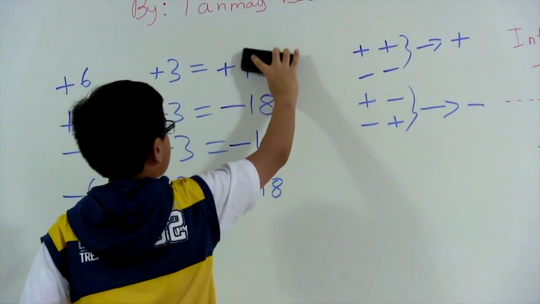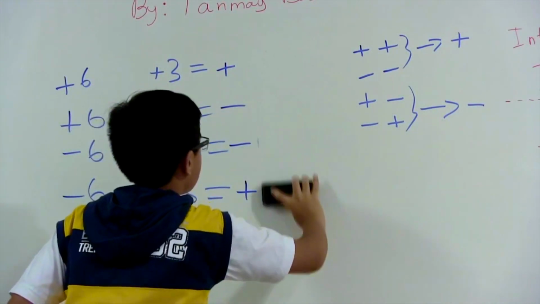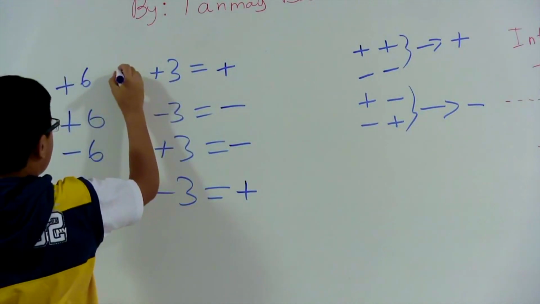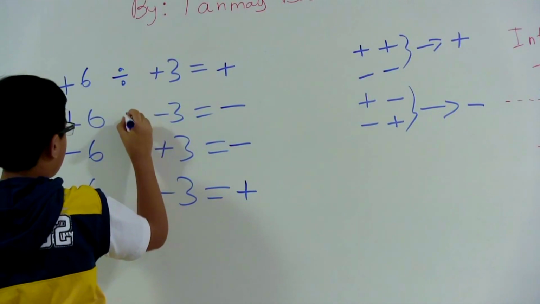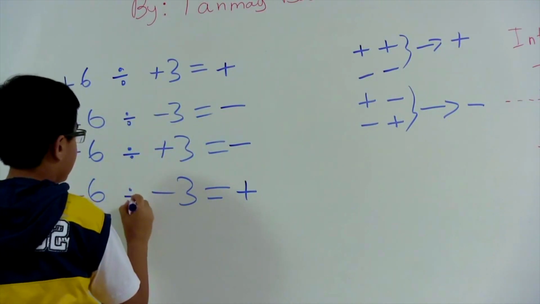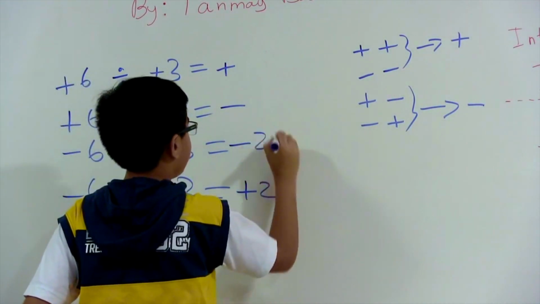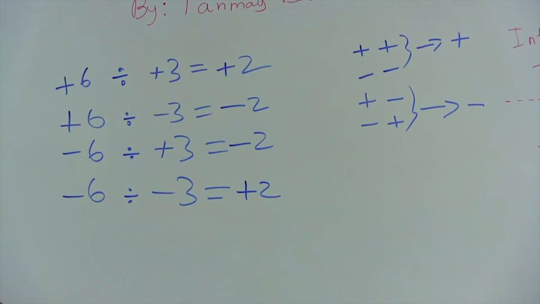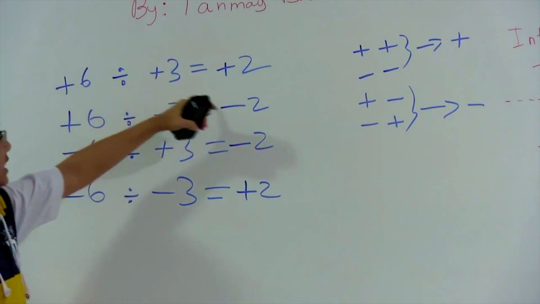And so now all I need to do is put division symbols here. And then all I need to do is put 2's in these, because 6 divided by 3 is 2. Now if you look at it, these are real correct answers. And the reason is 6 divided by 3, that's equal to 2.